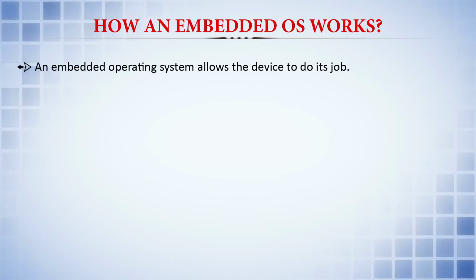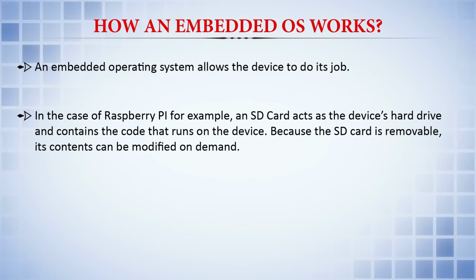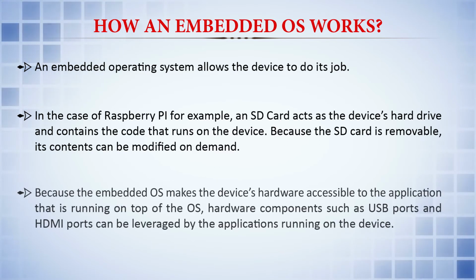An embedded operating system allows the device to do its job. In the case of Raspberry Pi, for example, an SD card, and you can see these SD cards are embedded in our mobiles also, acts as the device hard drive and contains the code that runs on the device. Because the SD card is removable, its contents can be modified on demand. Because the embedded operating system makes the device's hardware accessible to the application running on top of it, hardware components such as USB ports and HDMI ports can be leveraged by the applications running on the device.